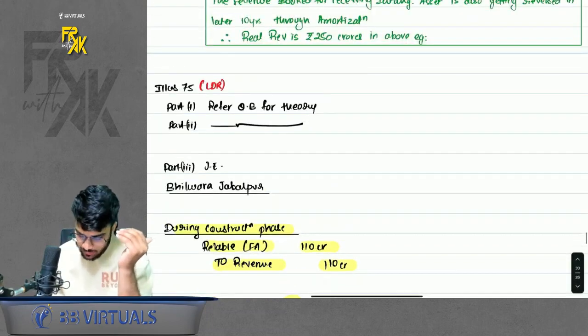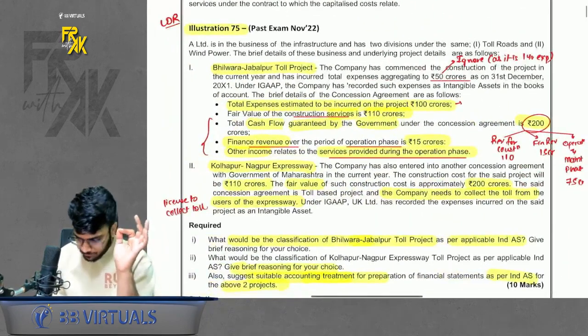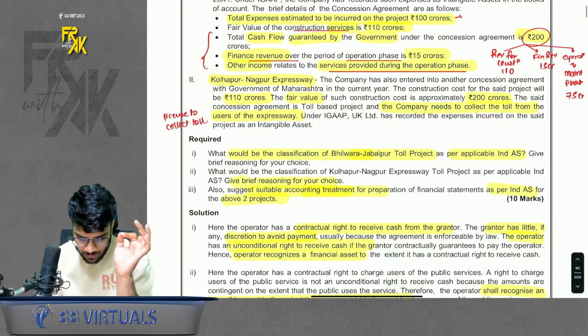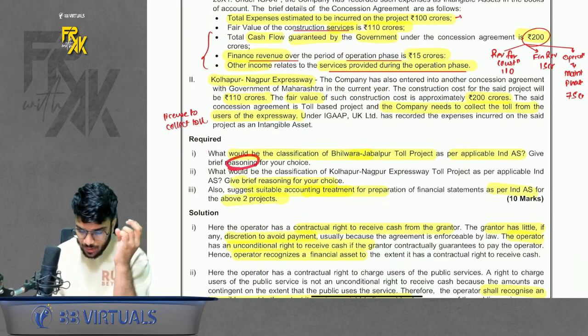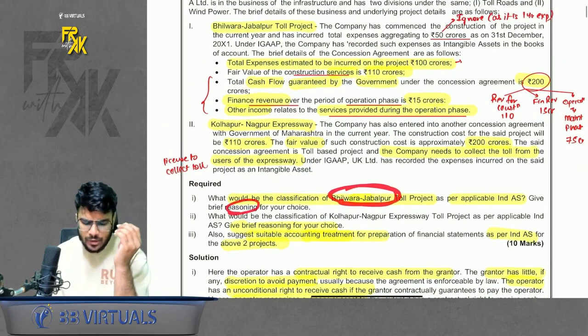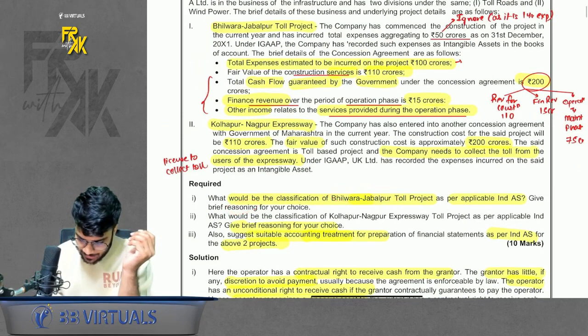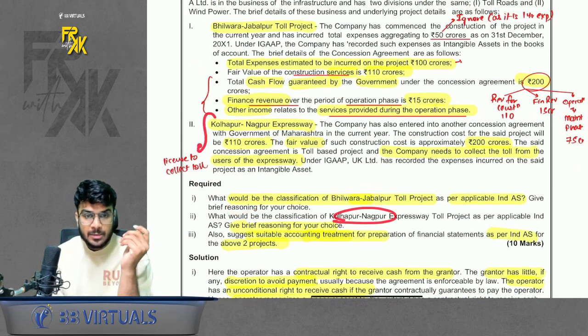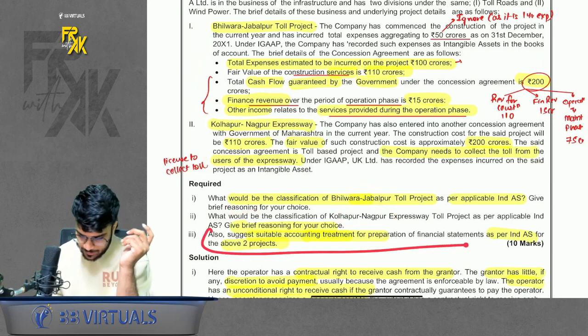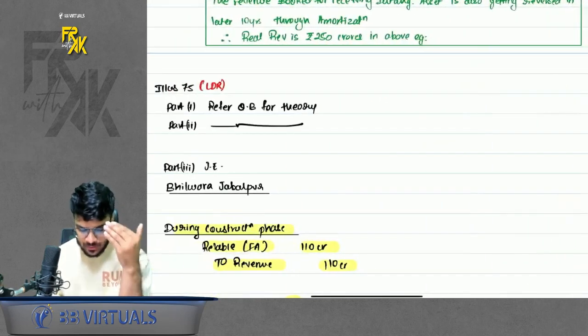First of all, there are three parts to this question. First part, they are telling you to give a brief reasoning on how to account for this first project. So you will say you will book a receivable and everything. In the second, give a brief reasoning, so you will say you will book an intangible here. And third, give the entries. The entries part is more crucial, of course, but theory also carries marks. So don't forget to write the theory.